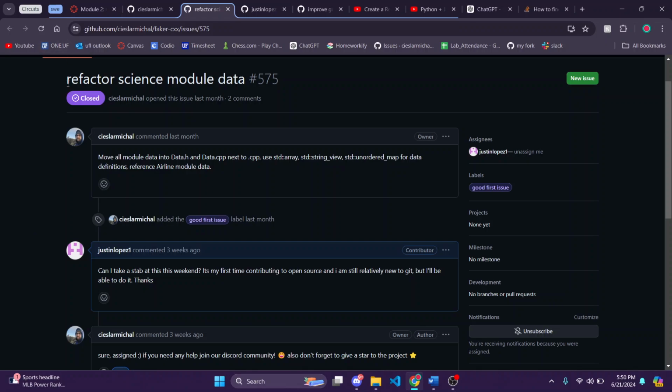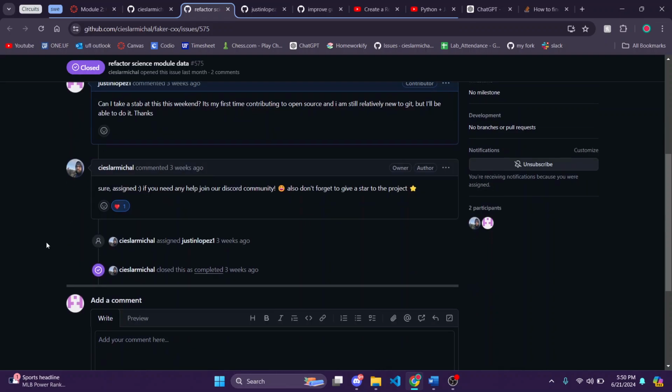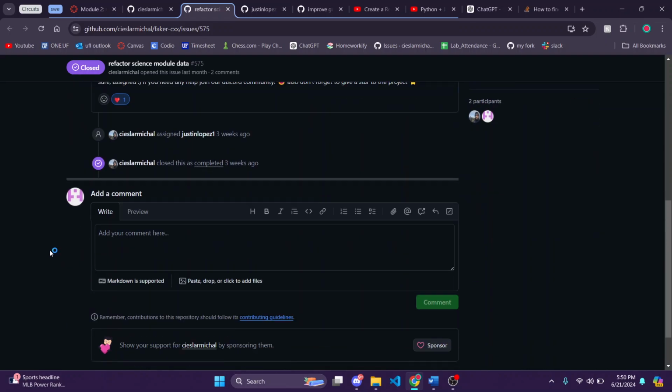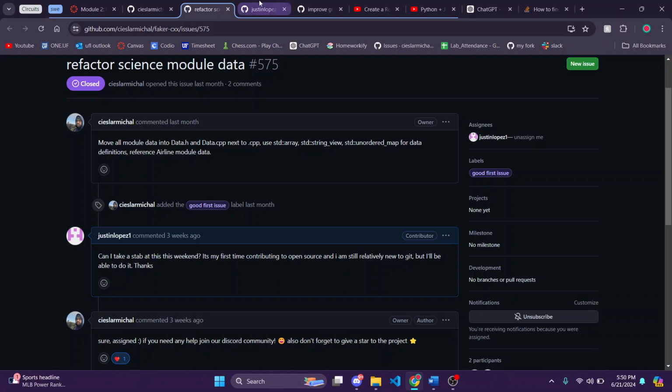So this project was going through a mass refactoring, and as you can see here, it was changing the file structure for the modules, and changing vector to array and string to string view. There were no maps in the science module, so I didn't have to do anything here. Here's where I asked if I could work on it. He said yes and assigned me to it, and I started working on it.